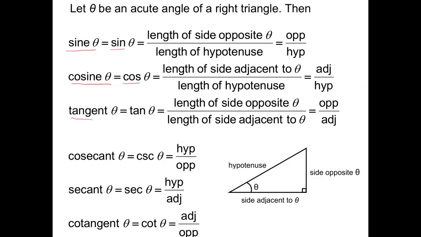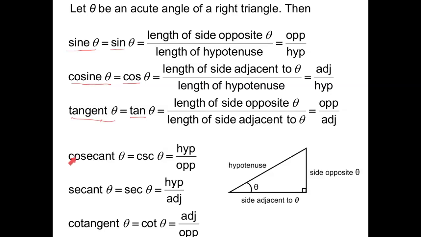Then looking at tangent, we take the first 3 letters for the abbreviation. So I have the tangent of theta equals the length of the side opposite over the length of the side adjacent. So we say opposite over adjacent. Sine, cosine, and tangent are the main 3 trig functions that we will be considering.